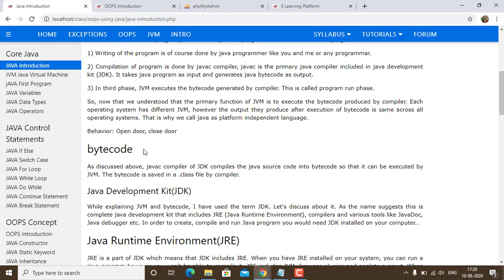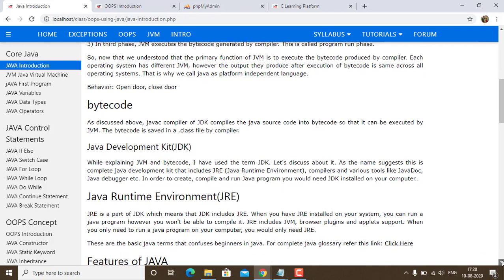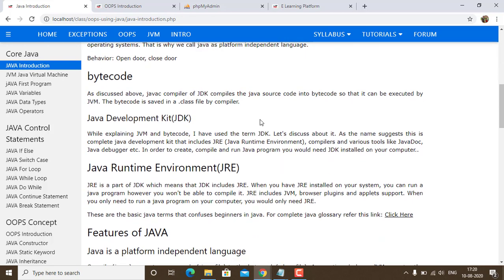Proceeding further, as we discussed above, the javac compiler of the JDK compiles the source code into bytecode so that it can be executed by the JVM. The bytecode is saved in a .class file by the compiler.